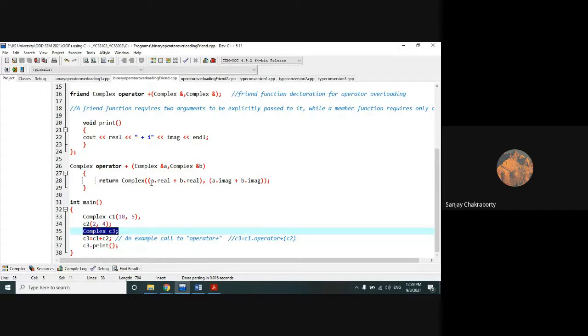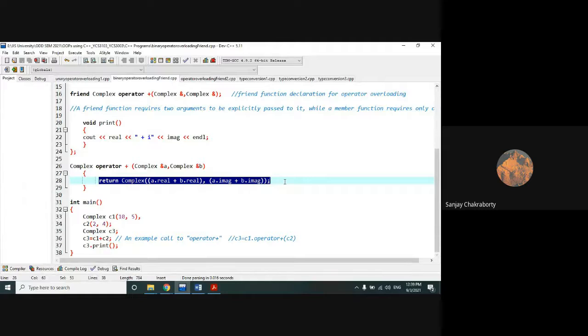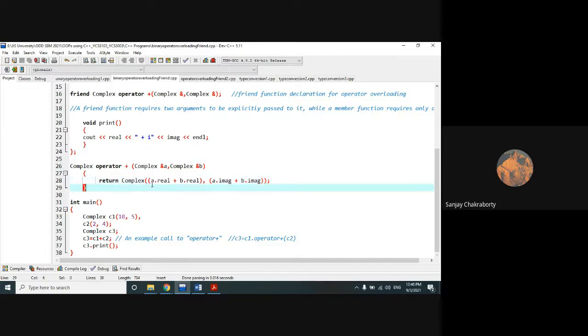So here I have done the same thing. We will return the complex. Here I skipped the in-between line and directly wrote the entire thing, returning the entire addition. You can break this line into 2 or 3 lines and return the objects. It's your choice. So A dot real plus B dot real, then comma, A dot imaginary plus B dot imaginary. Right? I think it is clear to everyone.